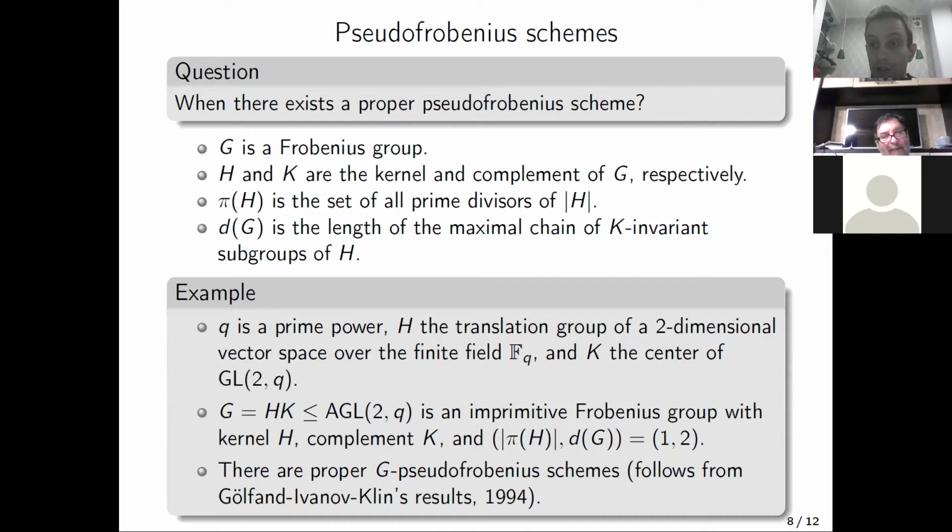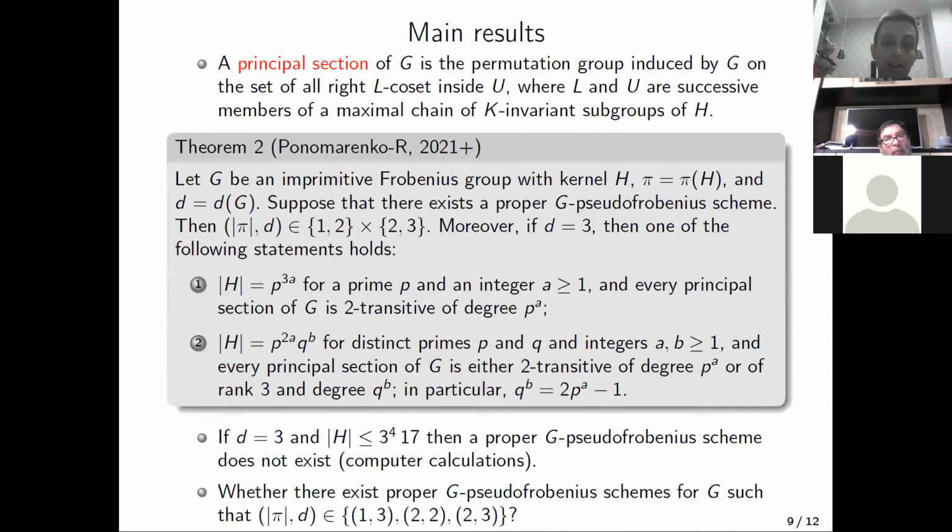There are also some examples of primitive proper pseudo-Frobenius schemes, but for the imprimitive case, I think maybe this is the unique known example. So now let us formulate our second result, but maybe before that, one more definition, which will appear in the second theorem.